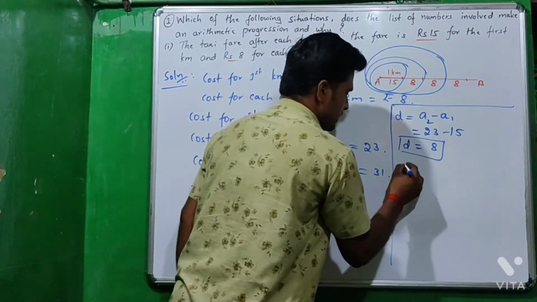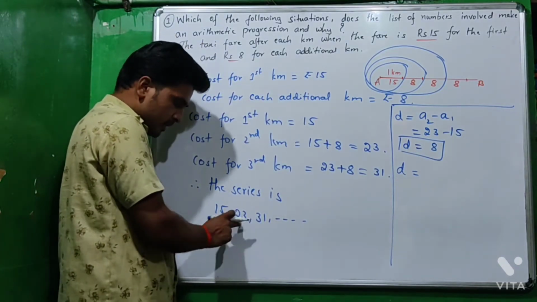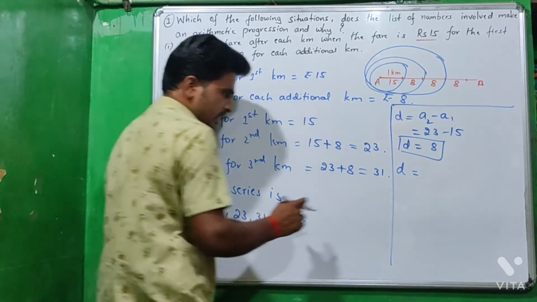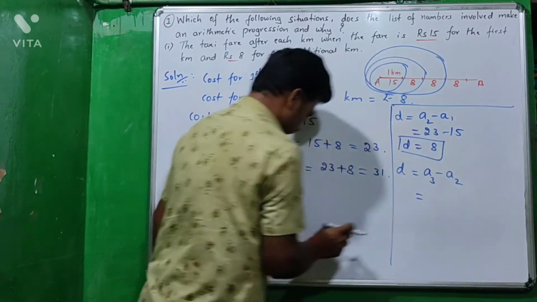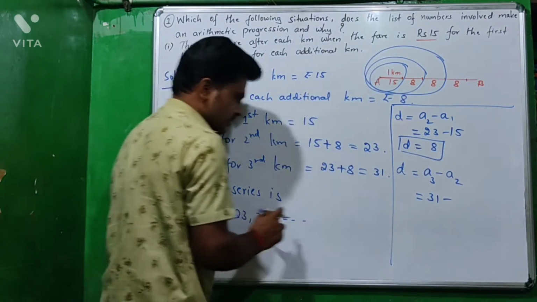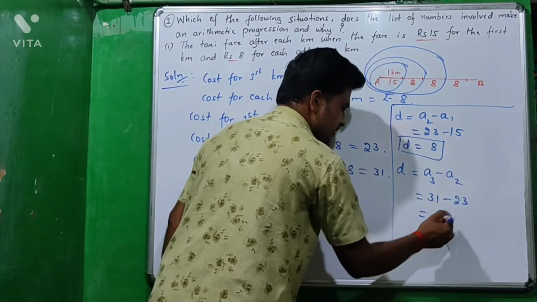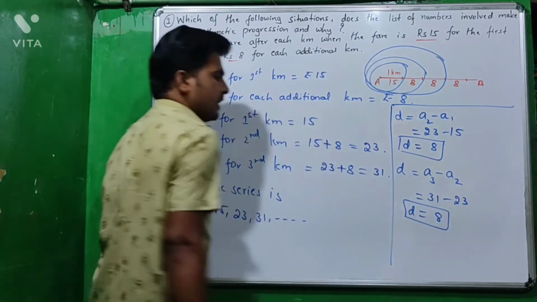Then next, again find the D. We know that A2 minus A1 or A3 minus A2 or A4 minus A3. Next one here, A3 minus A2. Here A3 is 31 minus A2 is 23. So 31 minus 23 is 8.